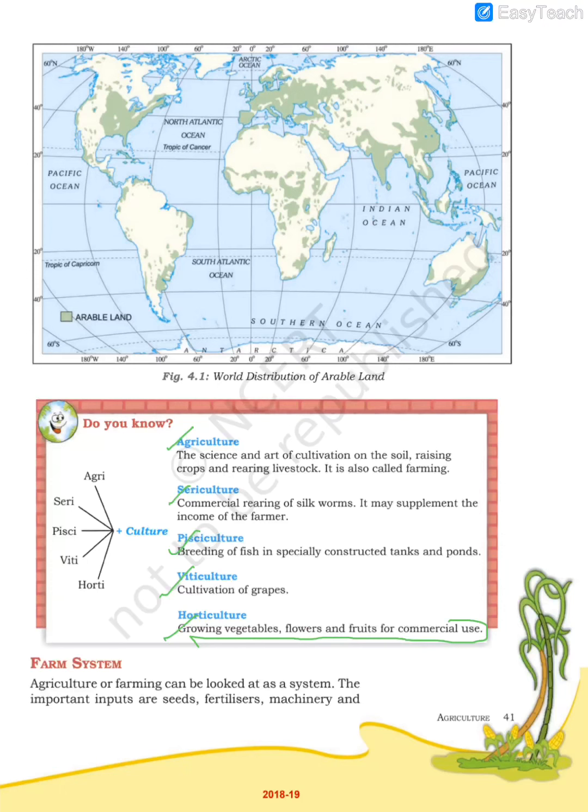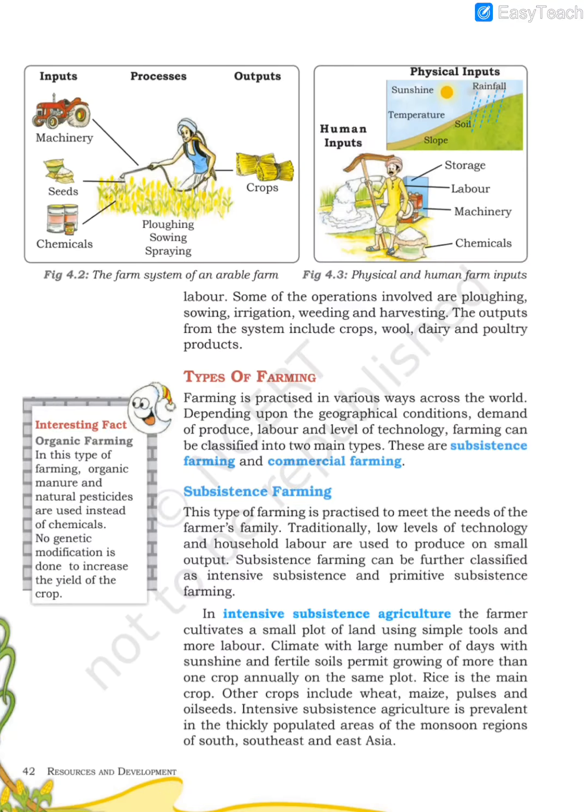Now we will see the next, the farm system. How does agriculture work? Now the farm system is a very complicated and very laborious phenomenon, because a lot of manual labor is required. The soil is cultivated, then seeds are sown, then they are taken care of, because since they are in the open, they can be hit by nature, rainfall, or no rain. So all these factors make agriculture a very difficult job. So that is the farm system.